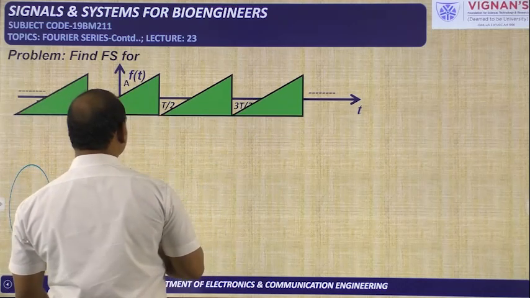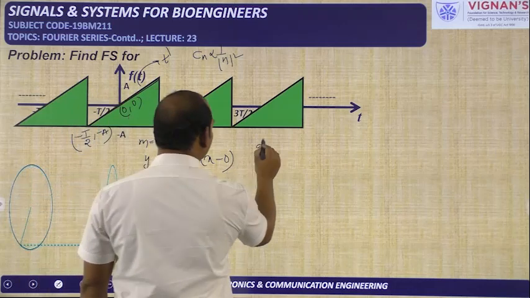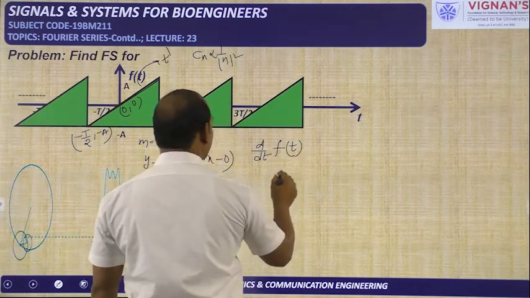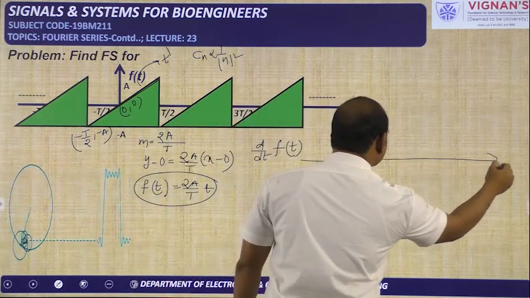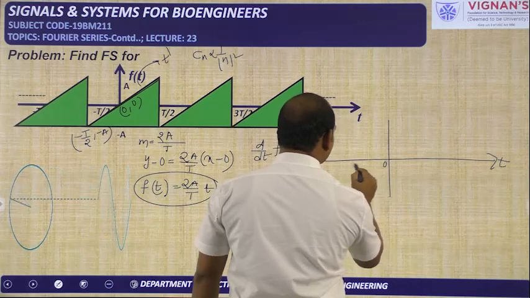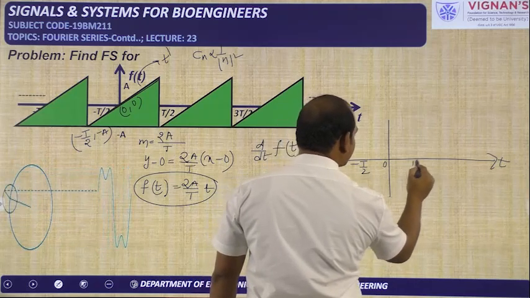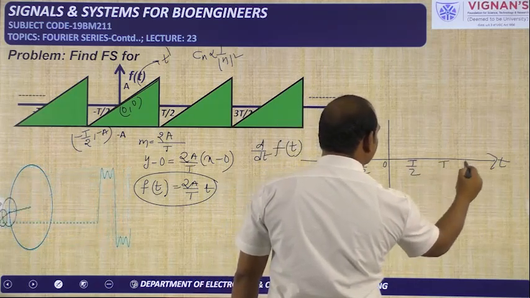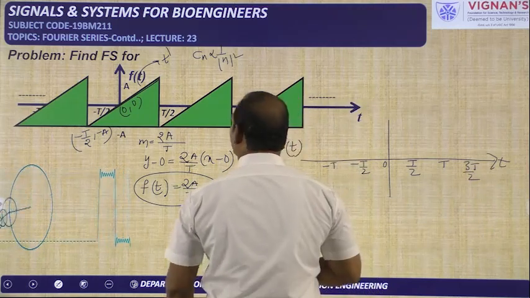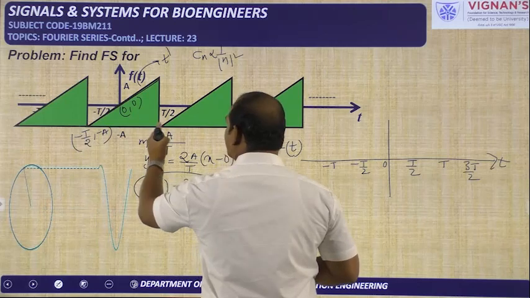See here carefully, I am taking d by dt of f of t. I am drawing the signal directly. See here, this is 0, this is minus t by 2, this is plus t by 2, this is t, this is 3t by 2, and this is minus t. From minus t by 2 to plus t by 2, what is happening?